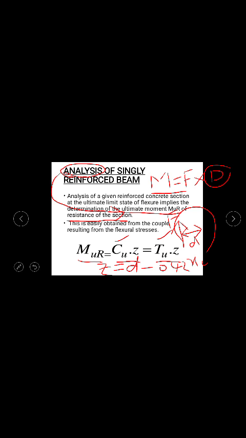So you have to deduct that value: d, the effective depth, minus 0.42 xu. This gives you the distance between the two forces, the compressive force and the tensile force. So analysis of a singly reinforced beam is nothing but arriving at the value of the ultimate moment of resistance.